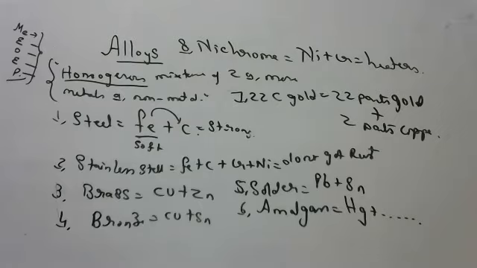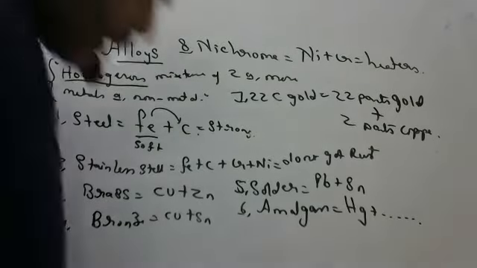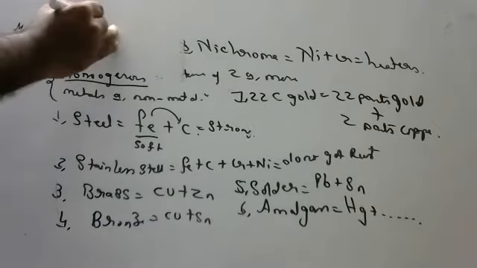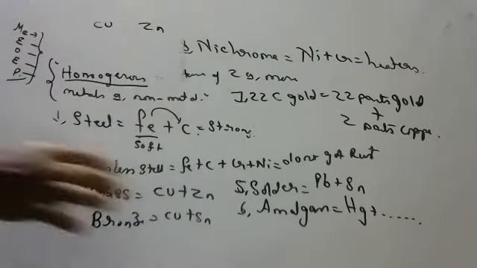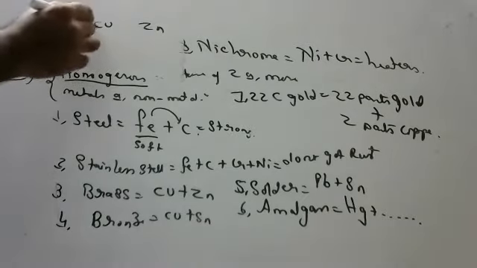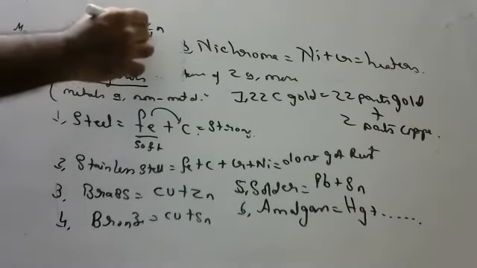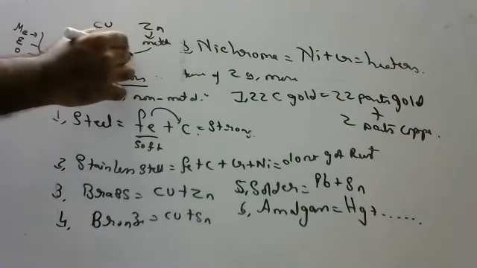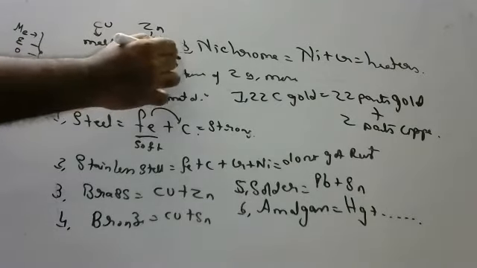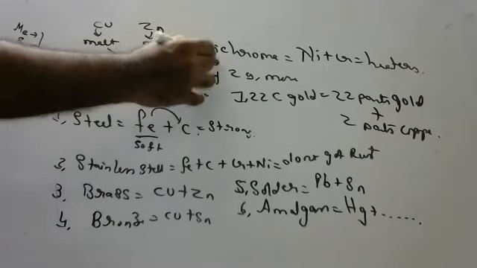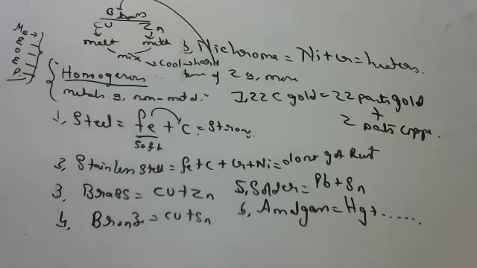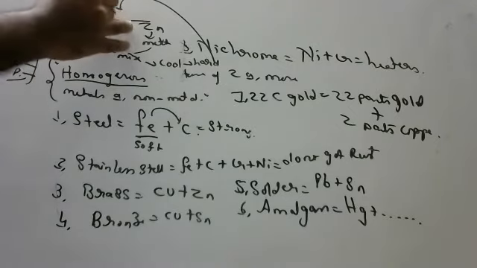Okay, so how do you prepare an alloy? That is the question. All the compositions I told you, children. So how do you prepare an alloy? Suppose you want to prepare brass from copper and zinc. Melt copper, melt zinc. After melting, mix them. Allow it to cool. After cooling, it will become hard. That hard substance is called brass. Understood? What is brass? Copper and zinc.